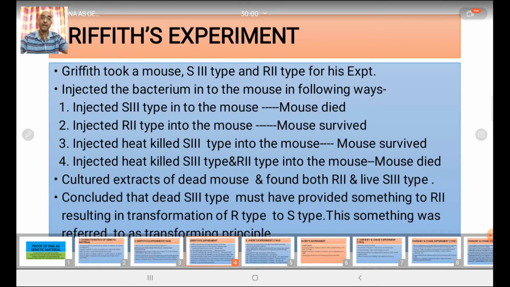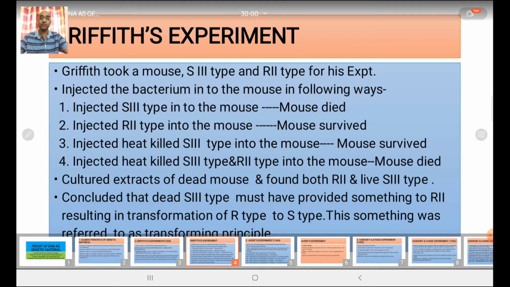It should have survived, because from the above two experiments we found that when he injected R2 type into the mouse, it was able to survive. Again, when he injected heat-killed S3 type into the mouse, it also survived. But when he combined heat-killed S3 type and R2 type and injected it into the mouse, the mouse died.